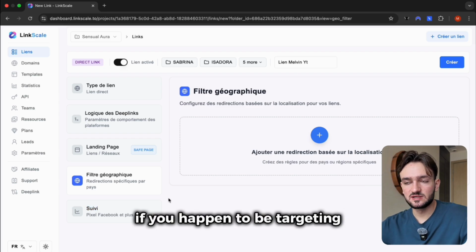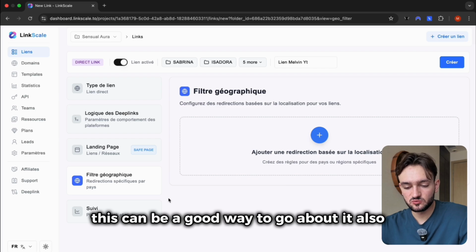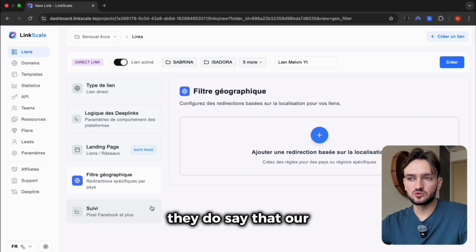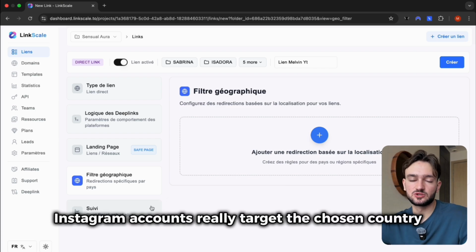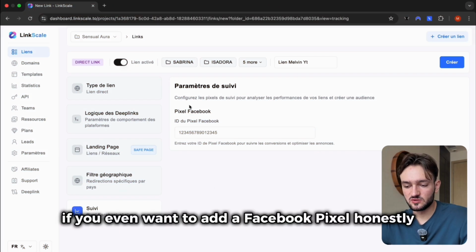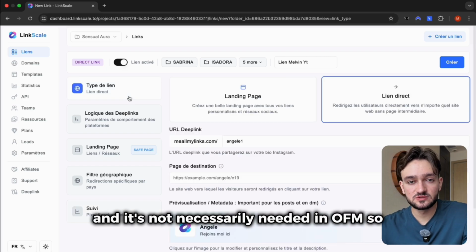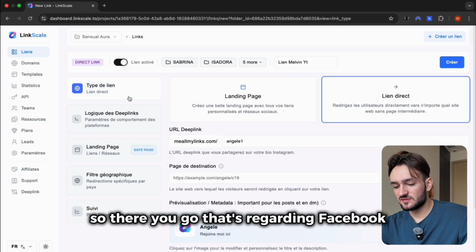If you happen to be targeting a country you don't really like and you'd prefer to have fewer subscribers from that country, well, this can be a good way to go about it. Also, they do say that our Instagram accounts really target the chosen country. That's really the best. Next, if you even want to add a Facebook pixel, honestly, that's really advanced stuff and it's not necessarily needed in OFM. So there you go, that's regarding Facebook.